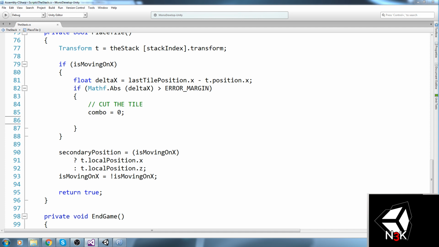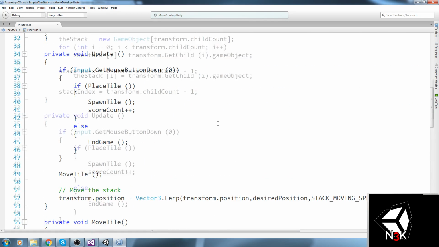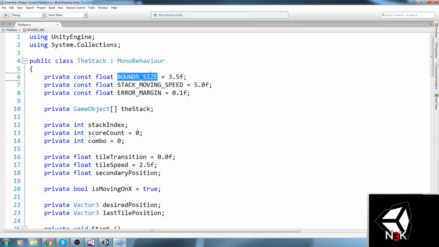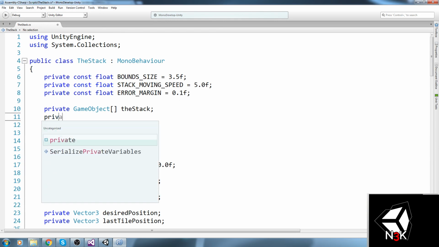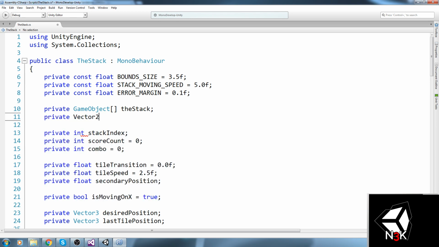Okay, so we reset the combo, then we actually reduce the bound, so we should be tracking the bounds right now. Do we keep track of the bounds? We have the bound size at the beginning, but we never actually keep track of my current bound, right? So I'll be putting that in a vector too, because we only need to know how big is our x right now and how big is our z.